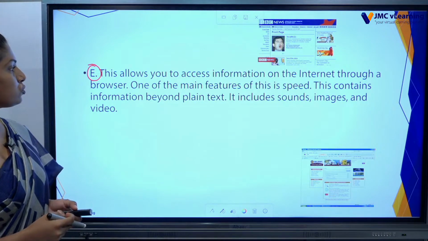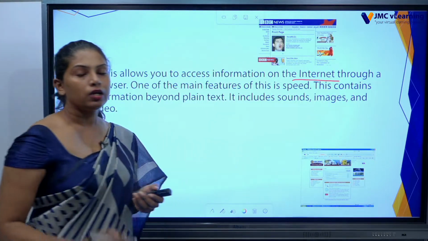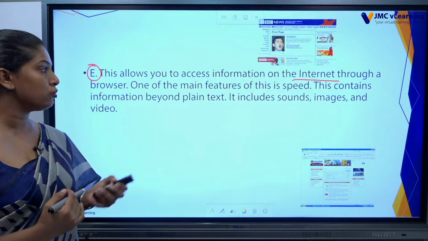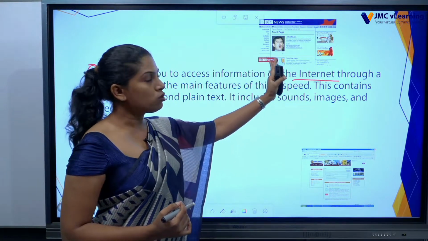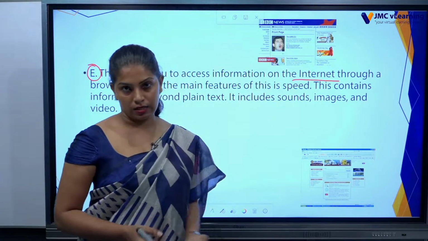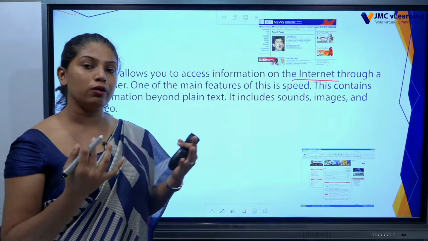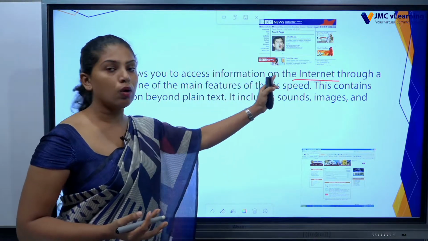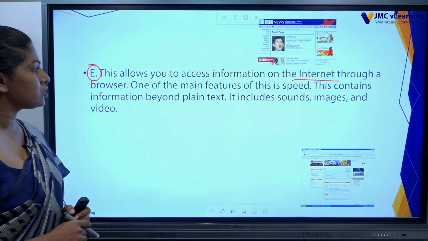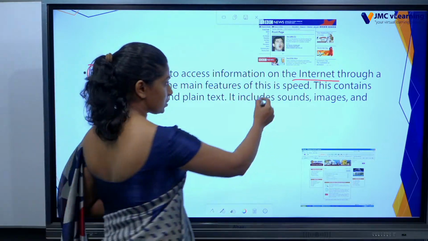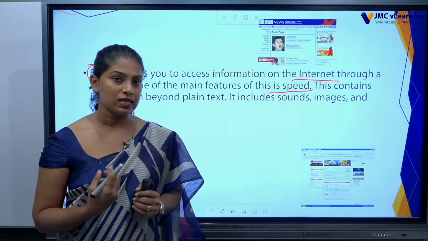This allows you to access information on the internet. If you want to get information using this one, what we are going to learn in the activity, you must use the internet. So internet through a browser. You have to use a browser and you have to go through the internet to look for or to get information through this source. One of the main features of this is speed. This source of information is much faster than the other one that we discussed earlier.